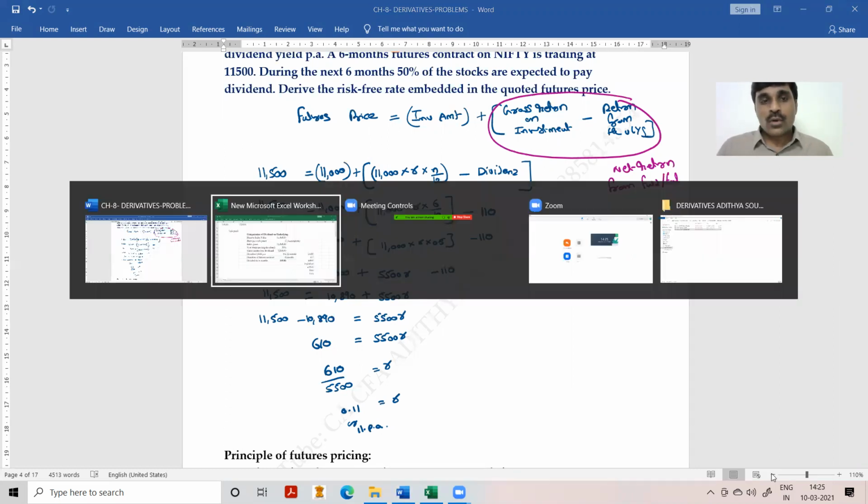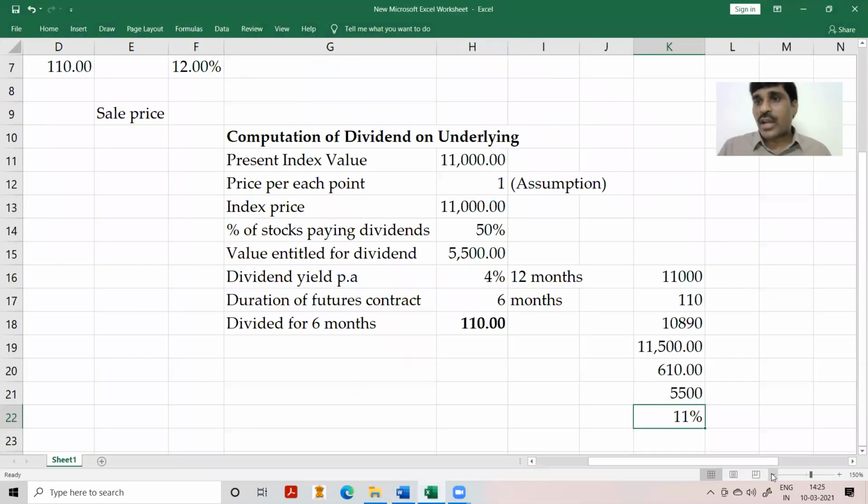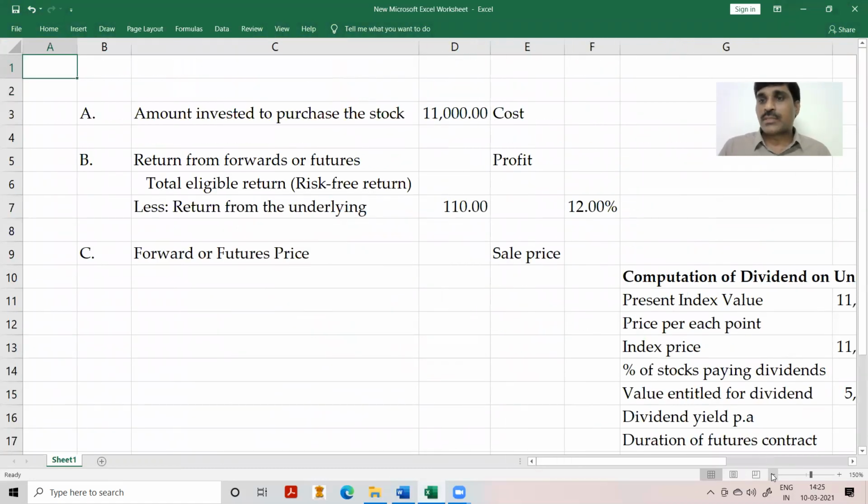So if the futures price is given and they ask you for the risk-free rate of return, you can use this way of calculation. On the other hand, if they directly give the risk-free rate of return and ask you to compute the futures price, this is how we can calculate it. Look at this: 11,000 into 11% per annum into 6 months. I am entitled to this return, so my total eligible return is 605.